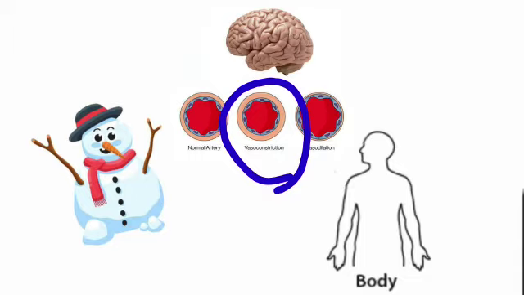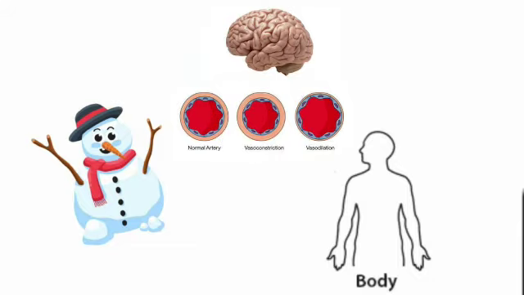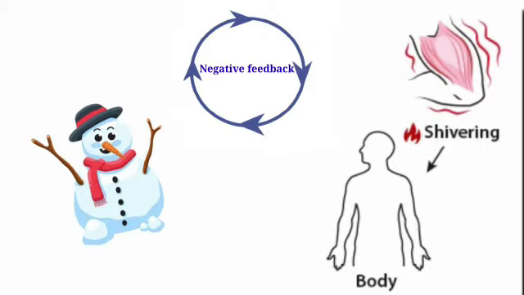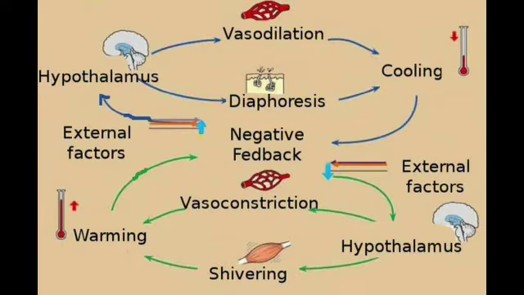This retains warm blood deeper in your body, minimizing heat loss from the surface of the skin. If this is not enough, the brain activates muscle shivering, which will generate heat. This mechanism will increase body temperature. When body temperature reaches normal levels, there will be a negative feedback to shut the brain and stop the heat-promoting centers. As we mentioned before, it's like a loop.